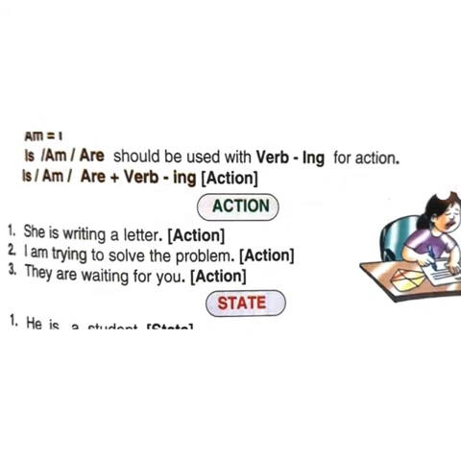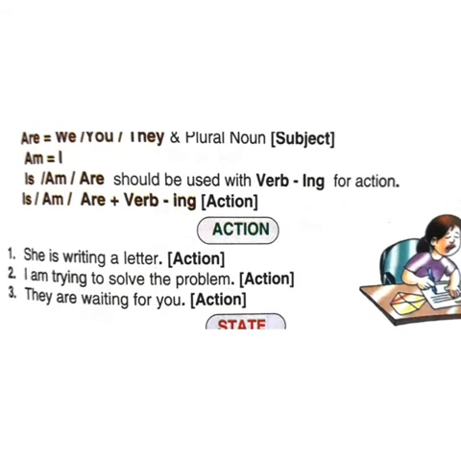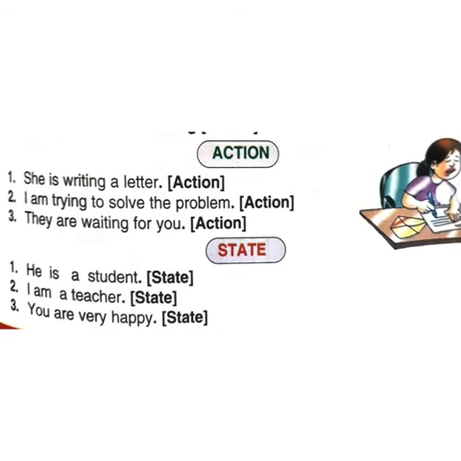So my kids, is is used with he, she, it. Are is used with we, you, they, plural noun. And am is used with I. Is, am, are should be used with verb plus ing for action. For action, is, am, are are always used. And is, am, are plus verb plus ing is action. That is the present continuous rule.